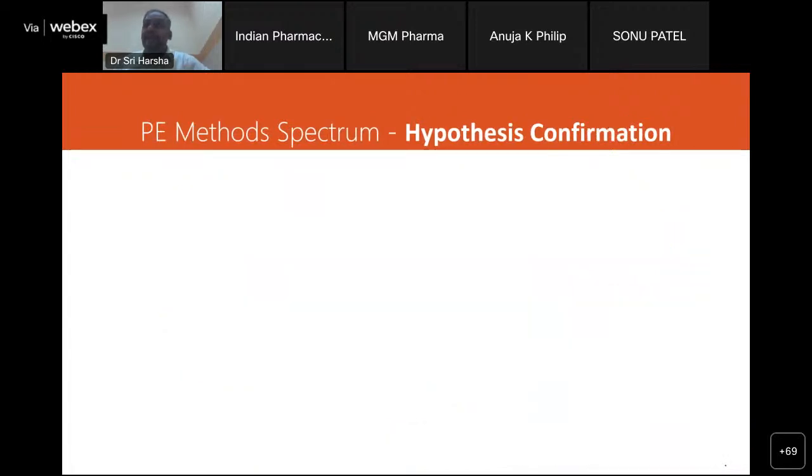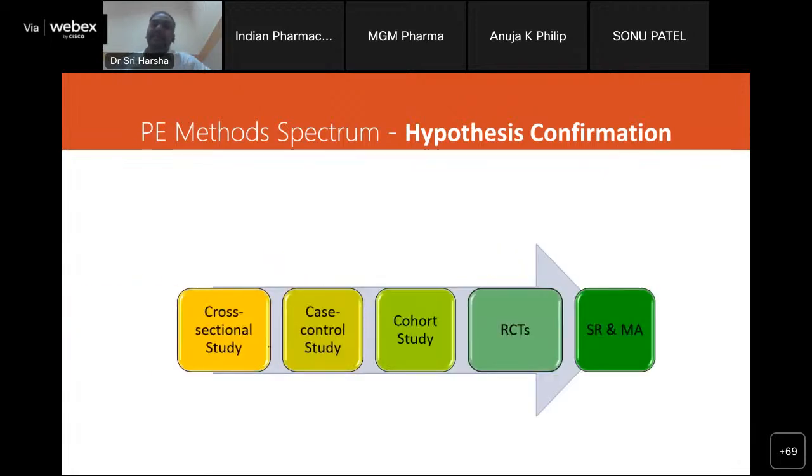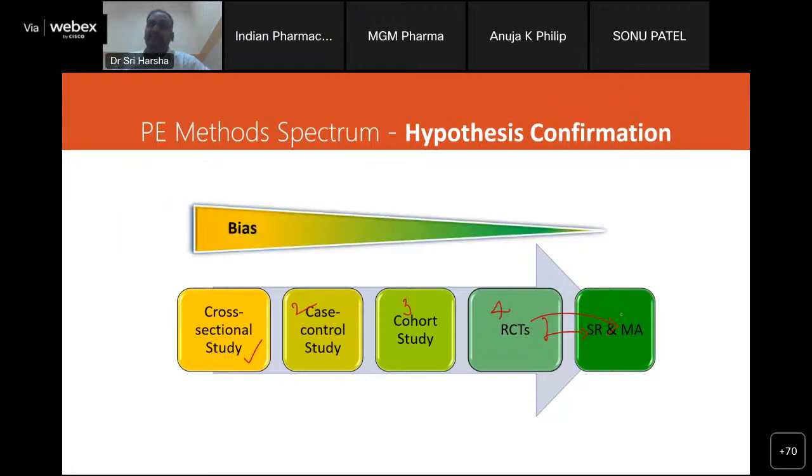Now, how are we going to confirm this hypothesis? Just as with the generation, for the confirmation also we have 5 to 6 methods, and we call them the pharmacoepidemiological methods. It starts with a cross-sectional study, and it moves to the case control study. Then we have the cohort study and randomized controlled trials, and a compilation of the randomized controlled trials would lead to systematic reviews, and applying the right statistics would lead to meta-analysis. All these would be confirming the hypothesis.